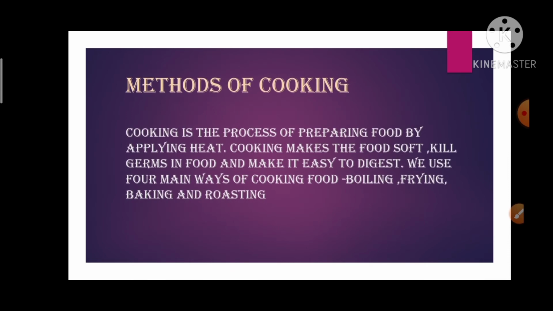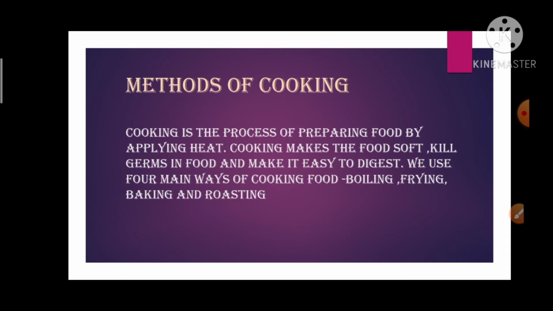Children, you have seen many types of utensils. Now you must be thinking that which food items are made in these utensils and by which method. So, we will see here the different food items cooked by different methods of cooking. Here, first we will understand what is cooking. Cooking is the process of preparing food by applying heat. Cooking makes the food soft, kills germs in food and makes it easy to digest.